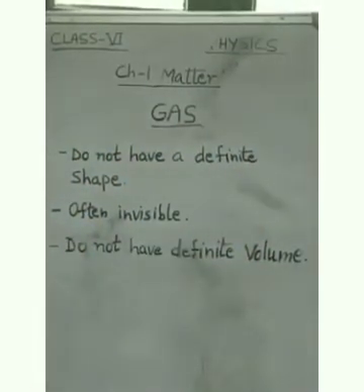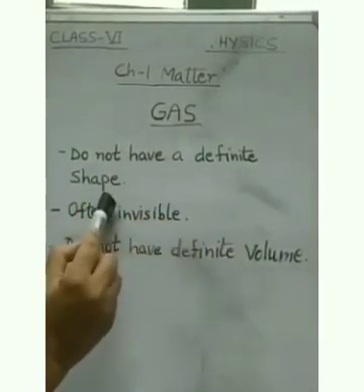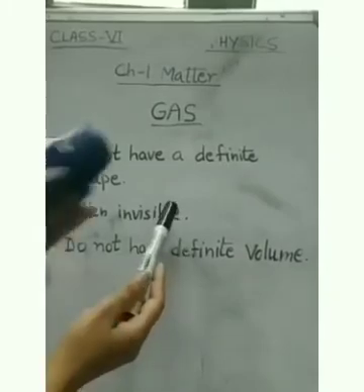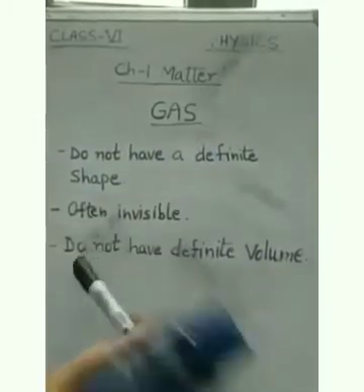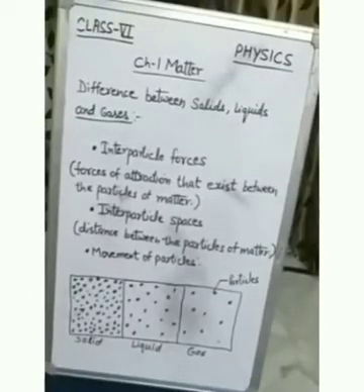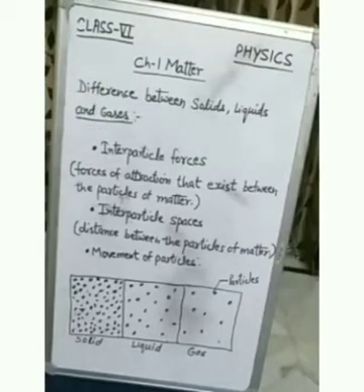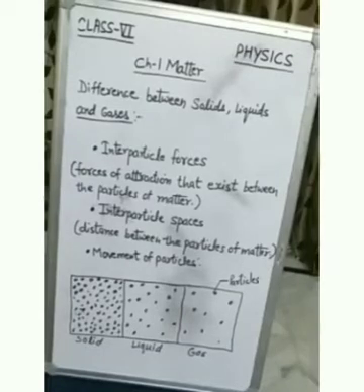So what we have learned, gases do not have a definite shape. They are often invisible, you can't see, and do not have definite volume. Students, now we see difference between solids, liquids and gases. Children, there are three main factors to differentiate the states of matter.